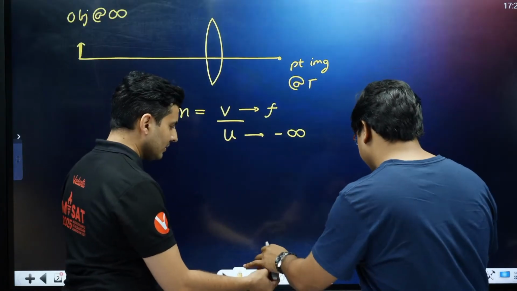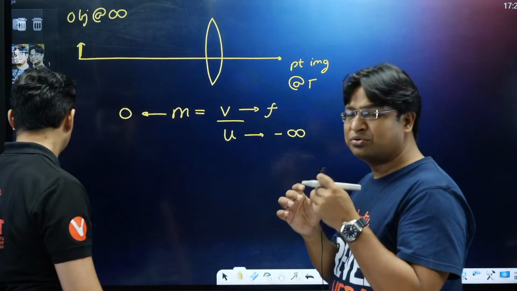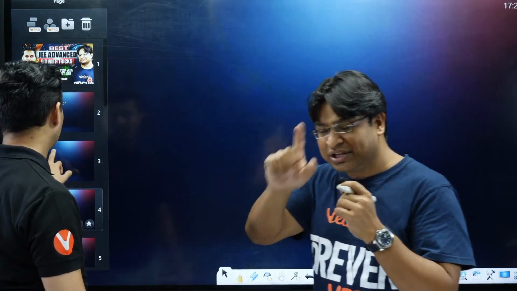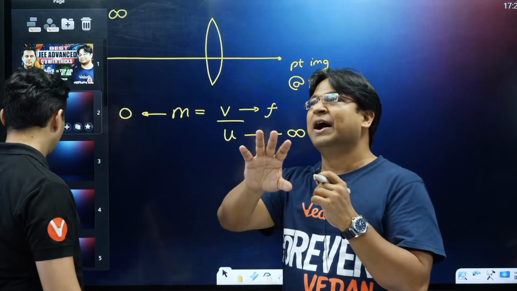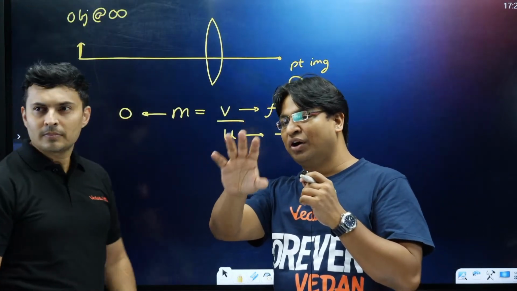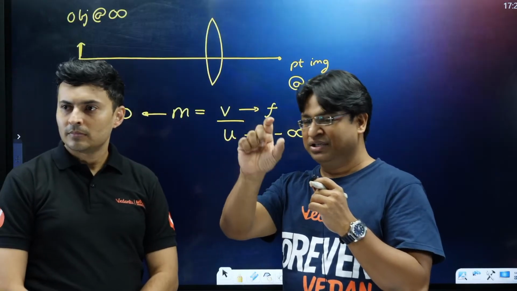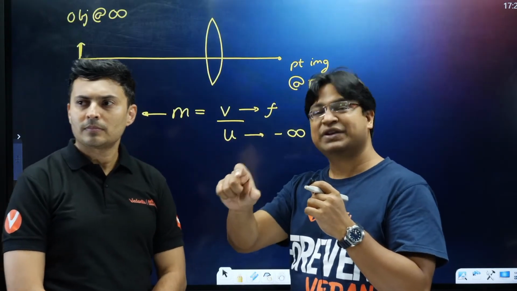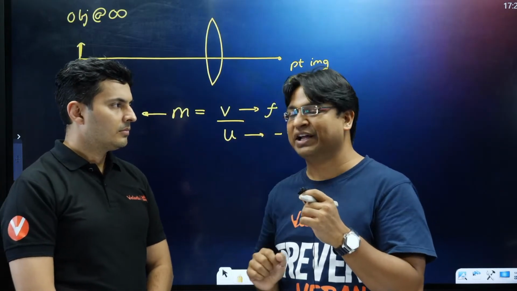Here are a few things I want to highlight. Students, think about this. If you are trying to draw the image of the sun in a convex lens, think what kind of ray diagram would you want to draw. I bet you will not be able to draw the right ray diagram. I can bet on this. 100%, 200% sure that whatever ray diagram you are drawing right now, that is not the correct one.